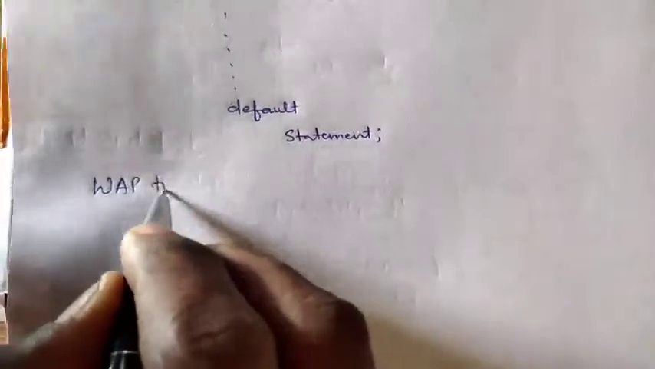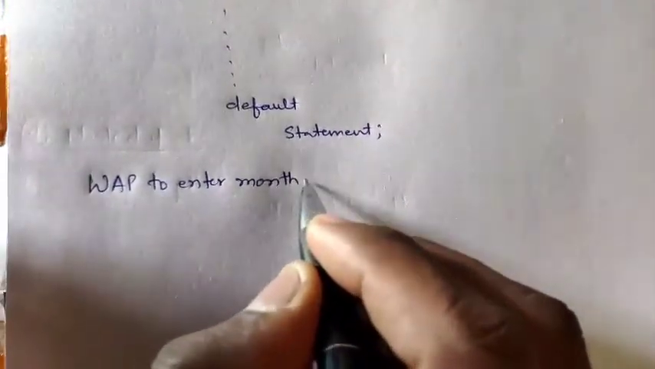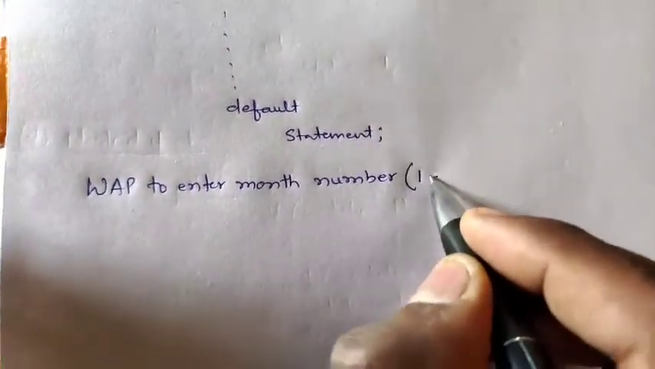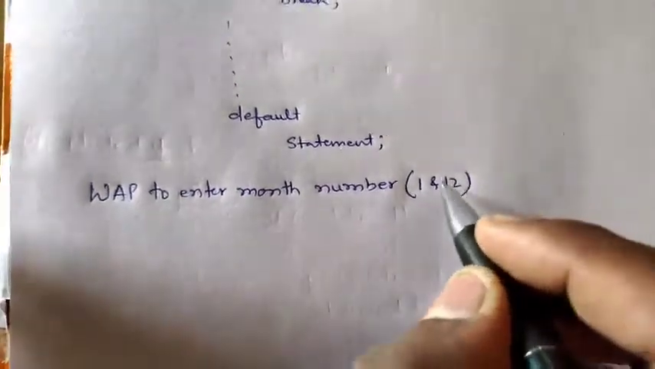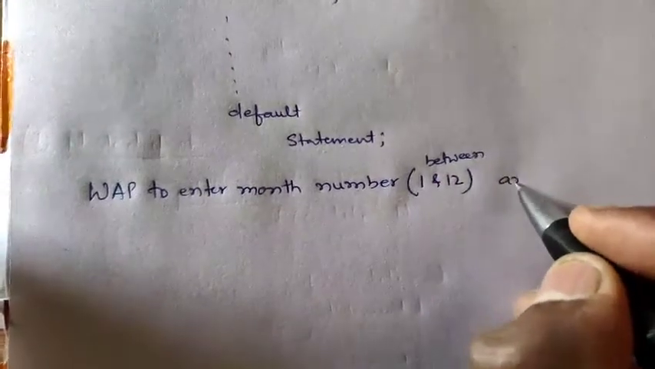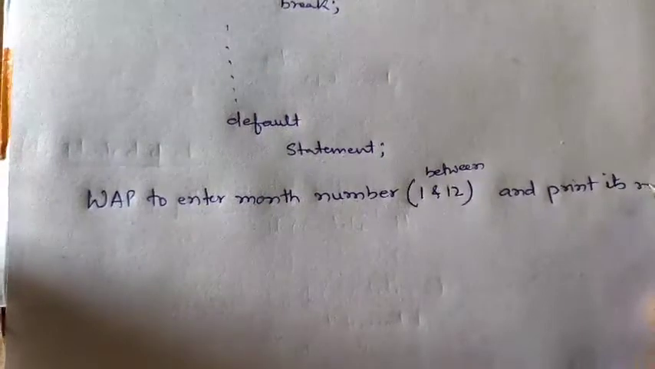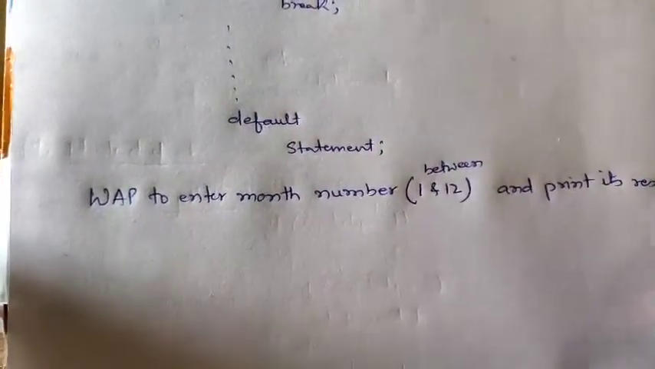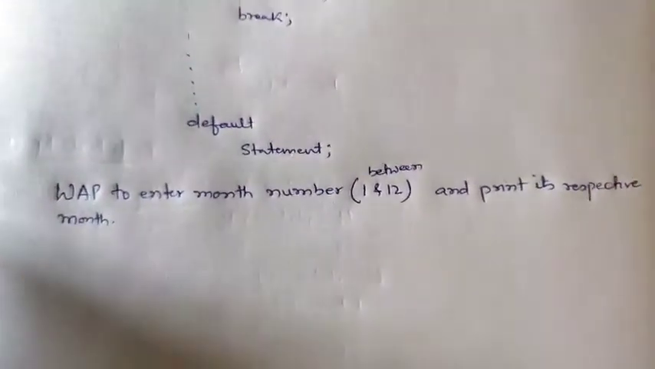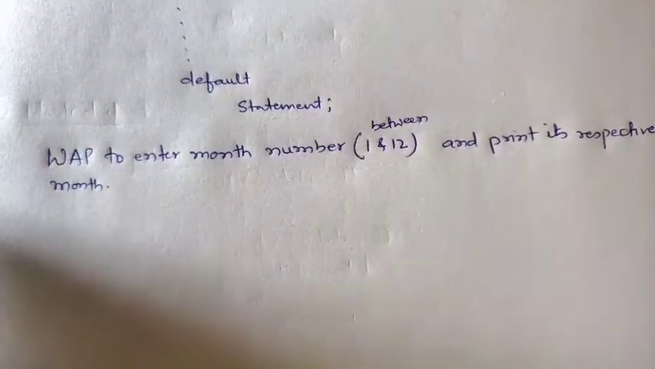Write a program to enter a month number, that is between 1 and 12, and print its respective month. As we enter 1, it will print January. If we enter 6, it will print June. Like this we have to write a program.